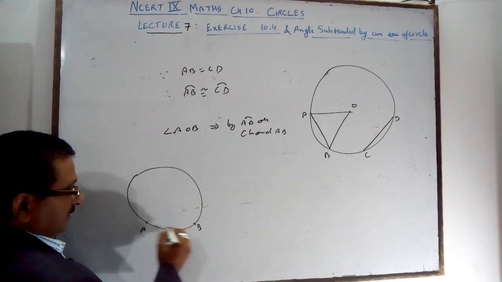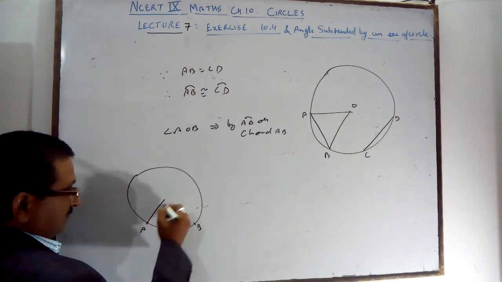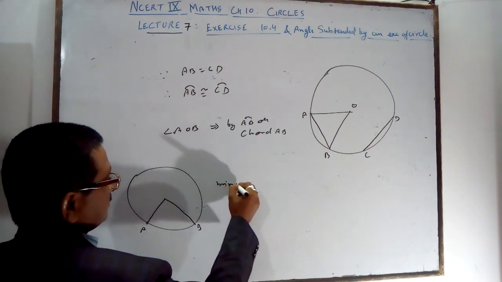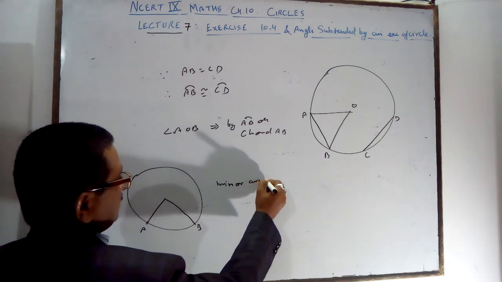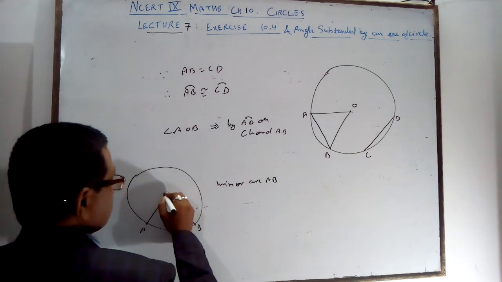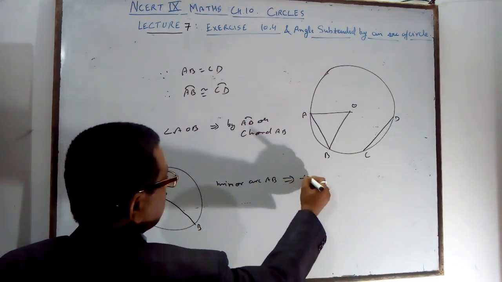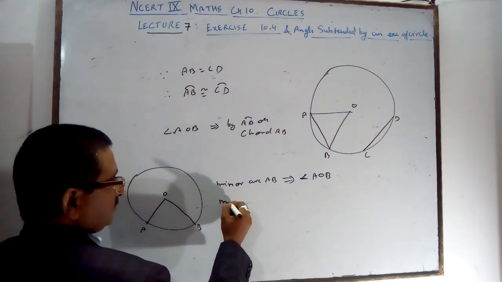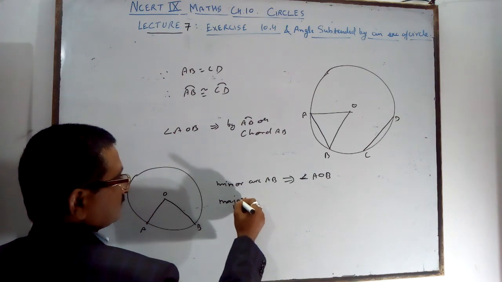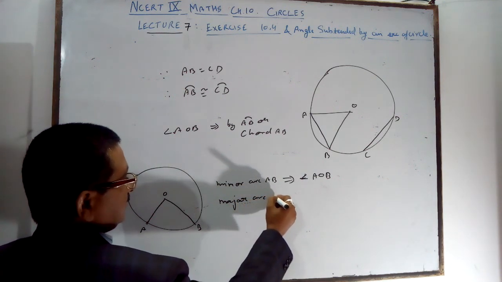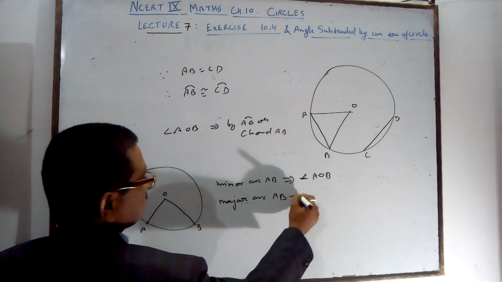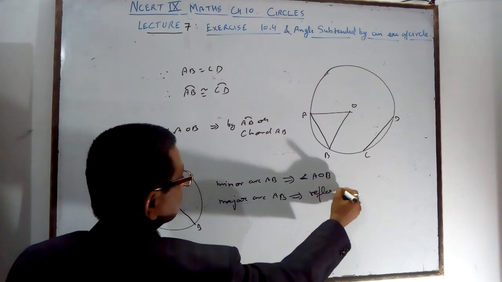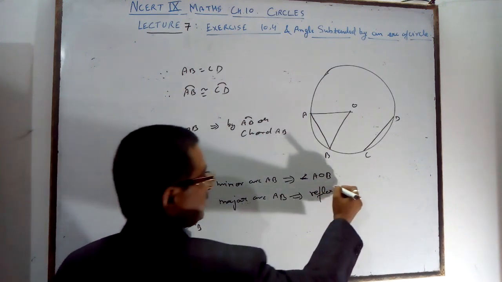There are two types of arc. One is the minor arc AB, which subtends angle AOB. But there is also the major arc. The major arc AB subtends the reflex angle AOB.